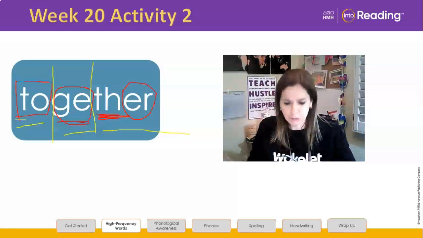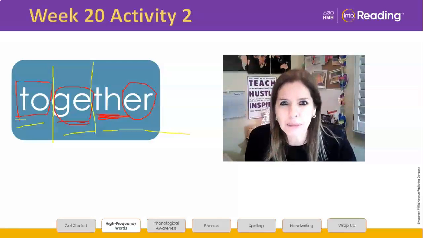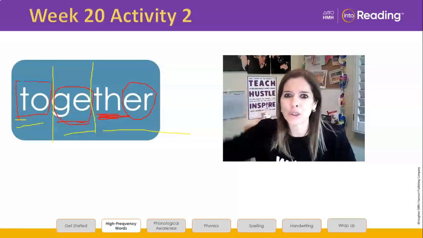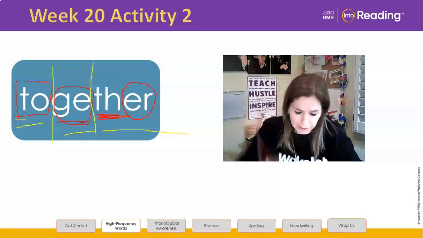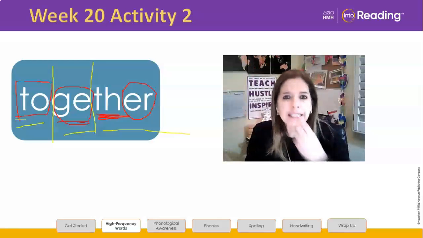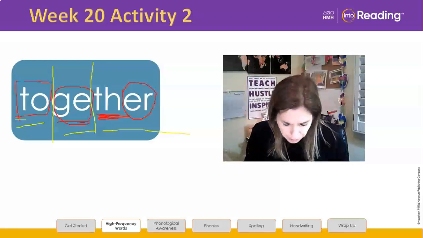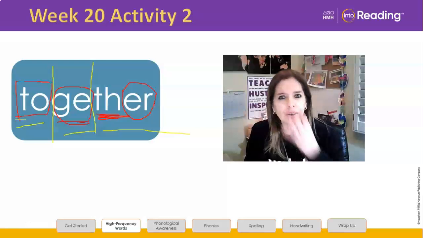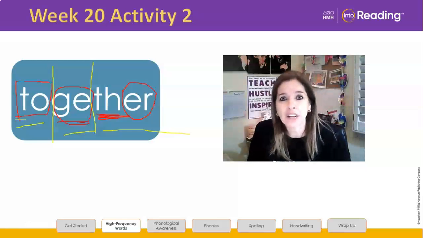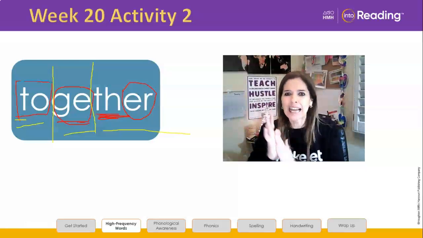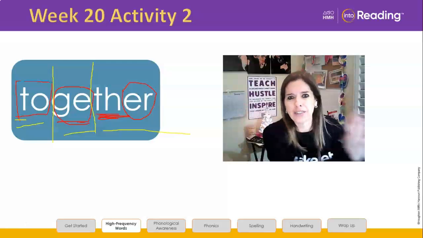You ready? Pick up your writing tool and show me you can write these chunks. Chunky monkey here. Together is what I want to hear. Only three chunks, right? Together. Pick up your writing tool and do just that as you're writing it. When I say the sound, I write the sound. When I write the sound, I say the sound. So we are going to say, do it with me, together. There. Pull that through. Onto your teeth. There. Hold it together. I'm not saying the, I'm saying there. Together, as I write, together.